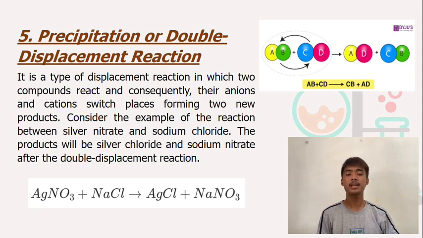Here, silver nitrate and sodium chloride undergo a double displacement reaction, wherein silver replaces sodium in the sodium chloride and sodium joins with nitrate, becoming sodium nitrate along with the silver chloride as the product.